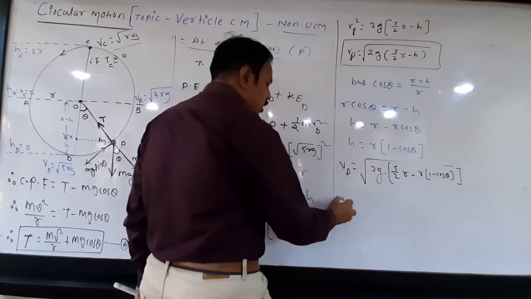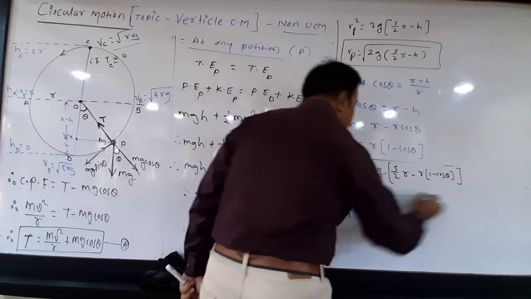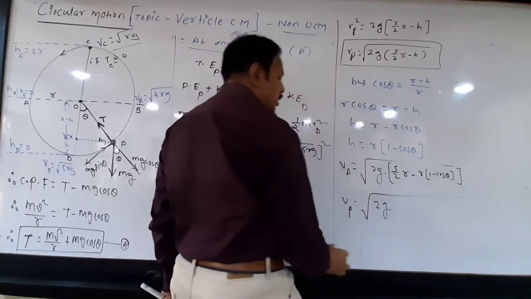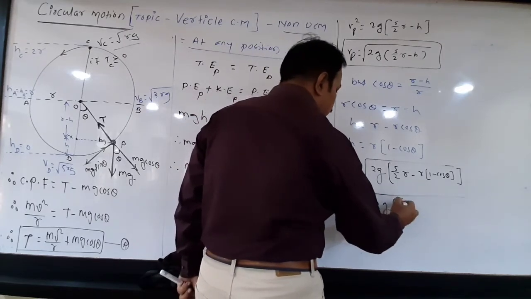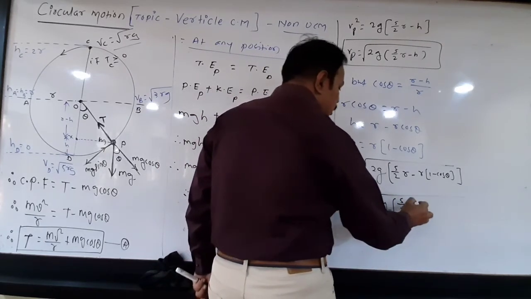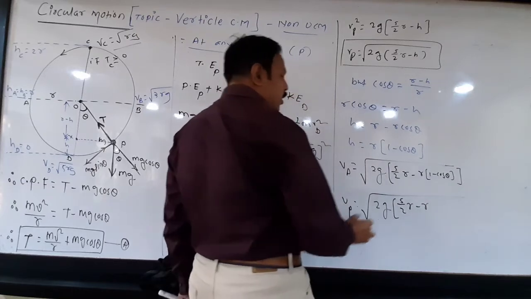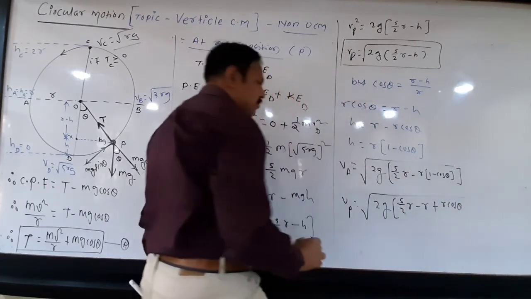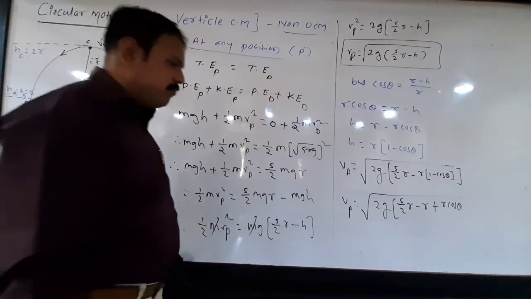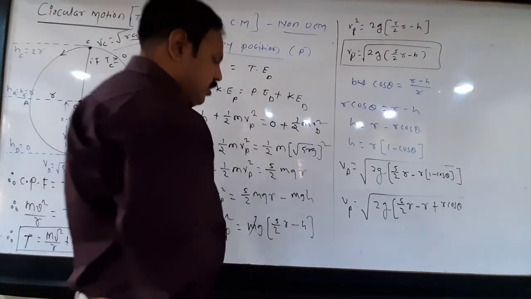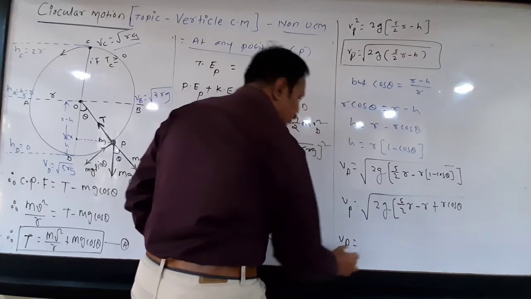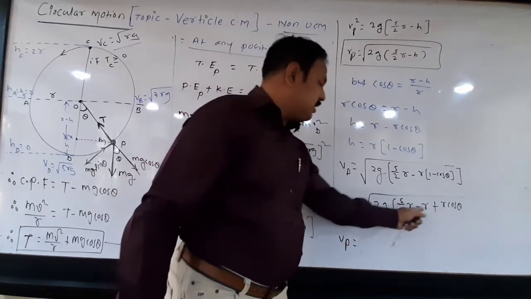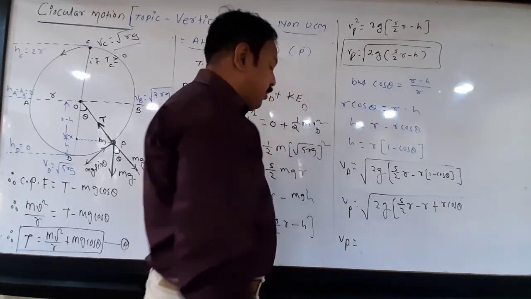Like that. Or Vp is equal to under root 2g, here 5 by 2 R minus R, okay, minus, plus R cos theta. See here. Or Vp is equal to 5 by 2 minus 1, R means it is 3 by 2.